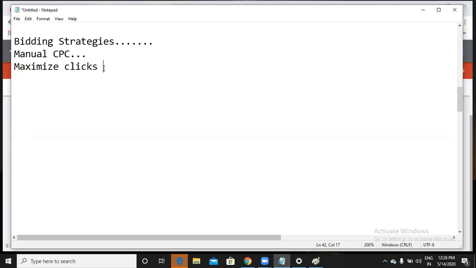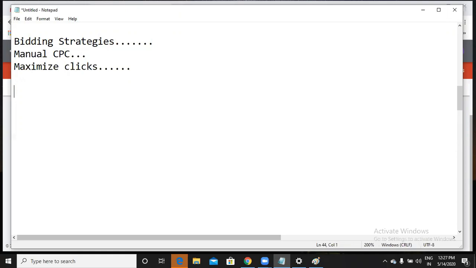What is maximize clicks? By choosing this bidding strategy, I'm telling Google that I want to get the maximum clicks under my budget. Let us say I have a daily budget of 1,000 rupees. I'm telling Google that I want to get maximum clicks within my daily budget. So Google will run your ads to get more clicks for your ad. That is maximize clicks, and we know its use already.